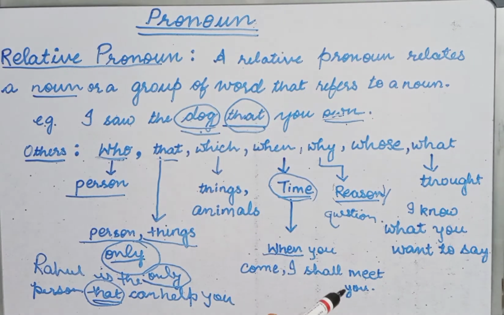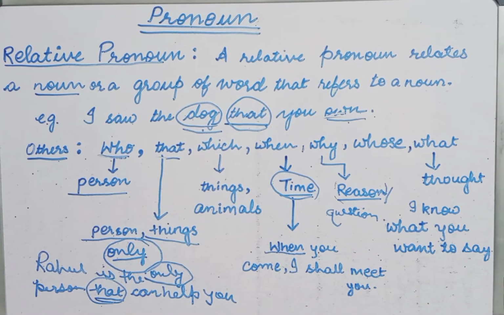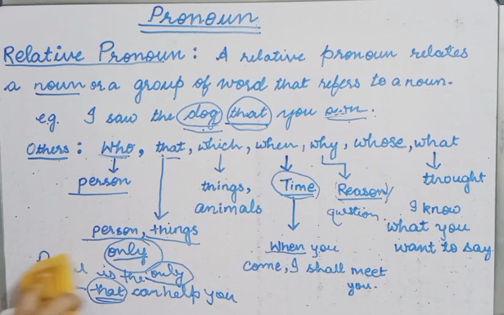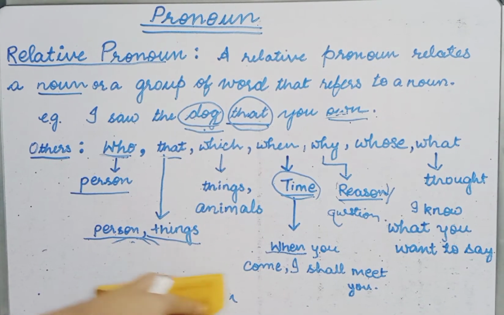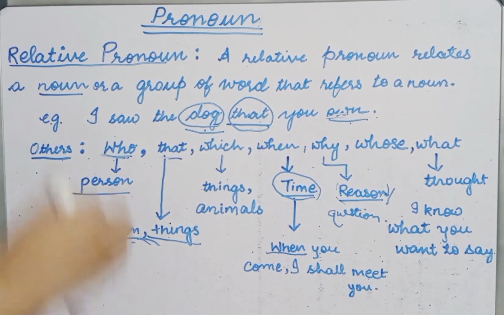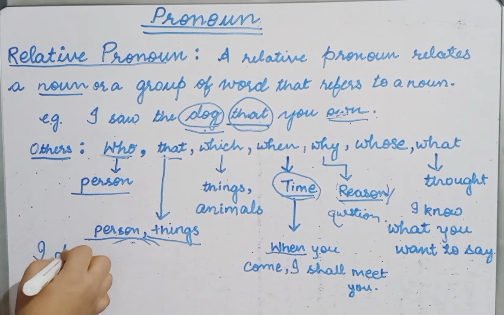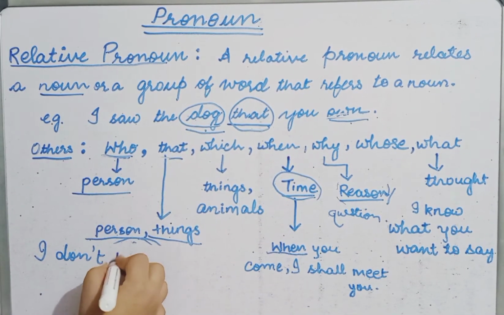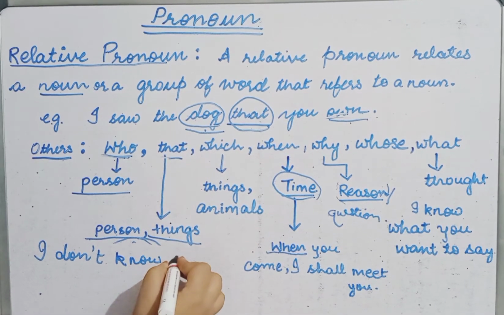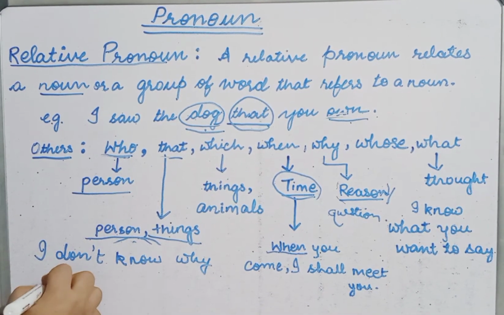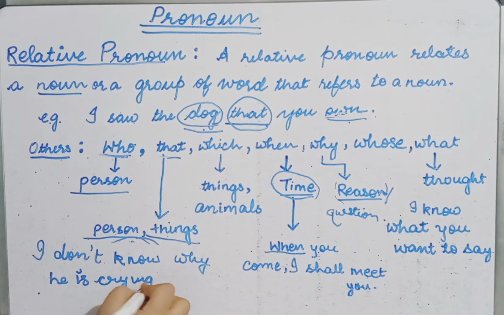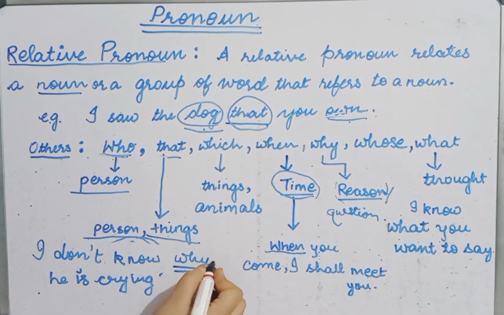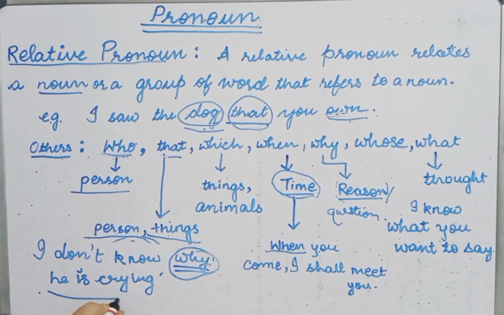One sentence for it can be: I don't know why he is crying. So here why is reflecting a reason. I hope the sentence is clear.